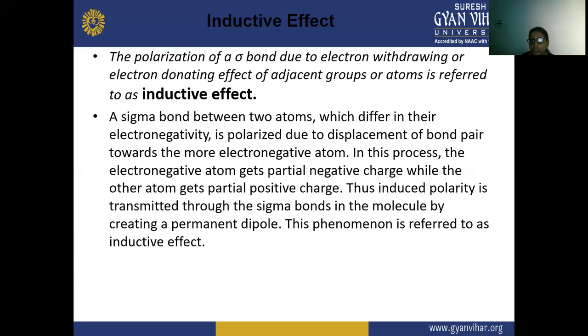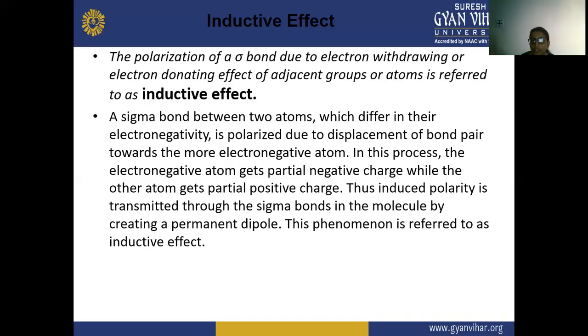In this process, the electronegative atom gets a partial negative charge while the other atom gets a partial positive charge. Thus, induced polarity is transmitted through the sigma bond in the molecule by creating a permanent dipole, and this phenomenon is referred to as your inductive effect.